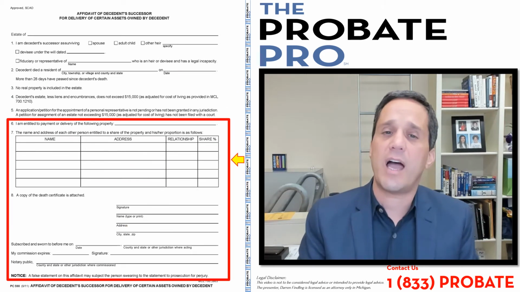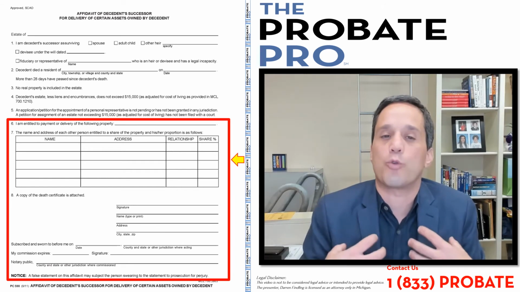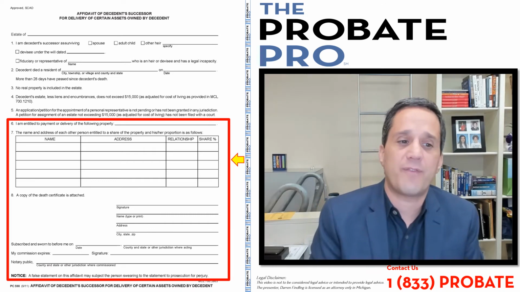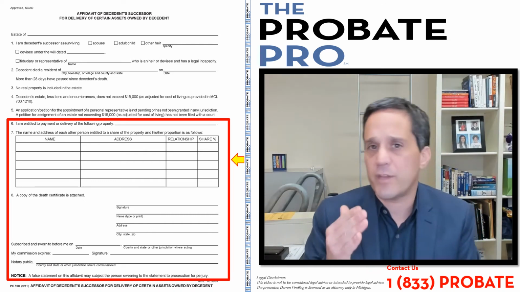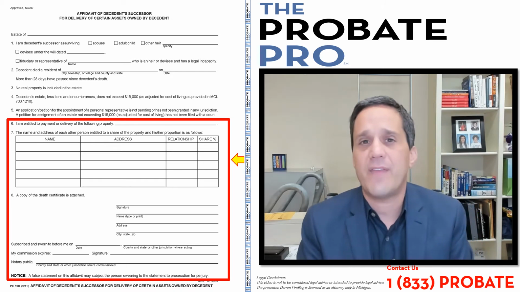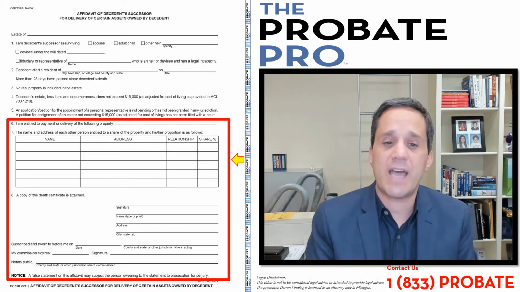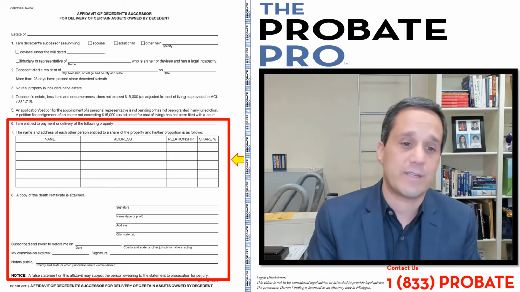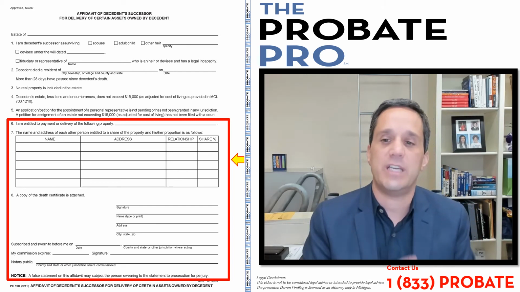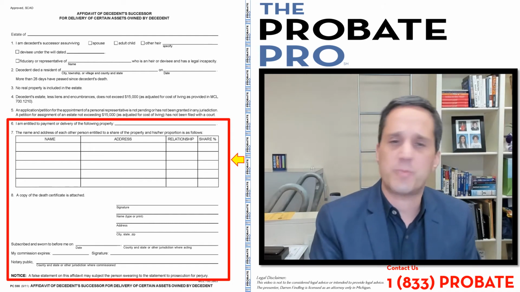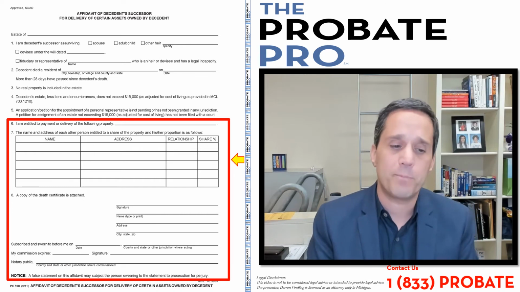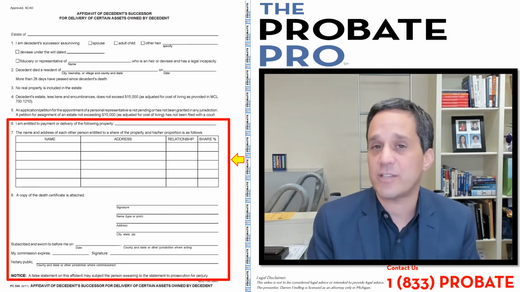The next section, under number 6, identifies your basis for your right to the property and the amount. So for example, you would identify the bank account or the check or the cash or the asset that you're asking to be turned over. Number 7 identifies the names, address, relationship, and percentage share under the laws of either intestacy or testacy that identify your right to receive in that share. So for example, if you're the spouse, you'd identify you're the spouse and you'd write 100% if that was what was going on. Number 8 is that a copy of the death certificate is attached.